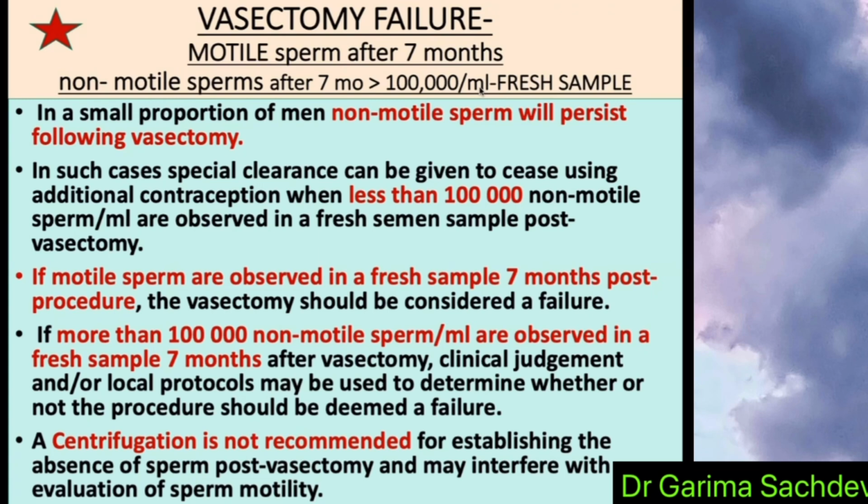So ideally, if you have done a vasectomy, after 3 months, that is after 12 weeks, you should get azoospermia. But in case you're not getting azoospermia, then you have to see whether you are getting motile sperms or non-motile sperms. If it is motile sperms, you'll ask them to use additional contraception for another 4 months, and after 7 months you will check again. If after 7 months there is any motile sperm, or more than 1 lakh non-motile sperms, then it is a vasectomy failure. Okay, understood. Okay, ma'am.